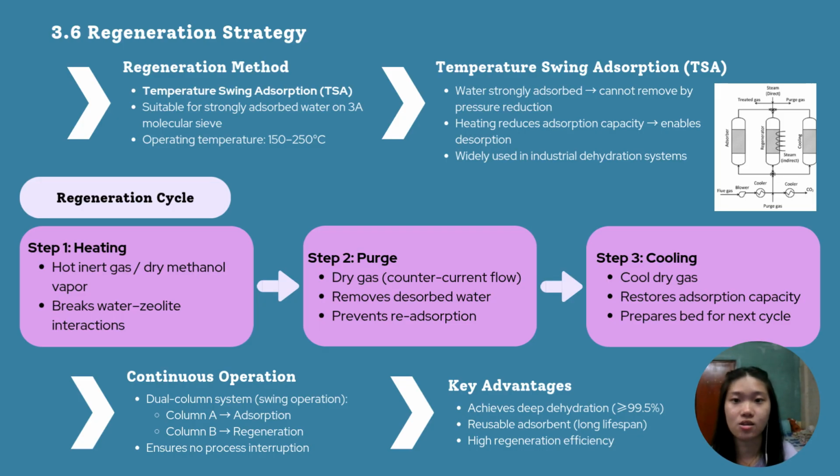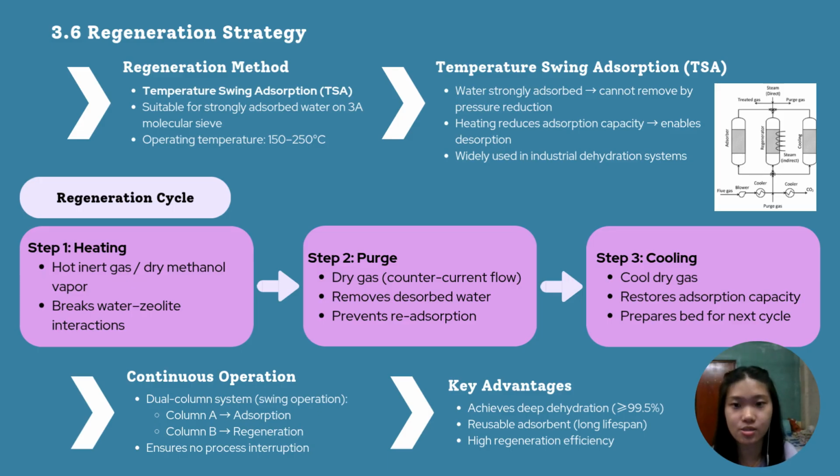A hot inert gas or dry methanol vapors is used to break the interactions between the water and the zeolite. The second step is purge. The dry gas flows in a counter-current direction to remove the desorbed water and prevent readsorption. The final step is cooling. The cool dry gas restores the adsorption capacity for the next cycle.